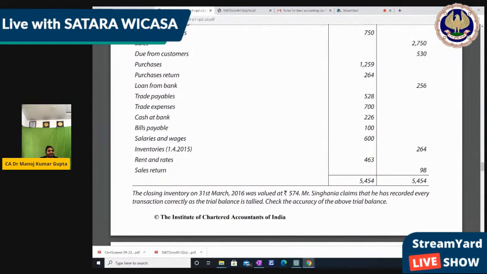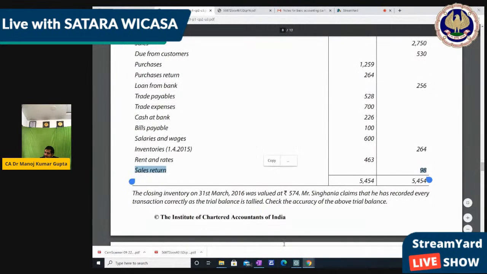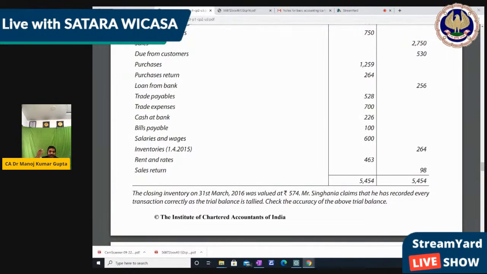So overall 6 mistakes are there. So we have to correct these 6 mistakes. That 98 should be debit side, not credit side. And again, we had discussed all 5 above. So overall 6 mistakes are there. So we have to correct these 6 mistakes. Is it clear? Am I right? Yes? Okay.